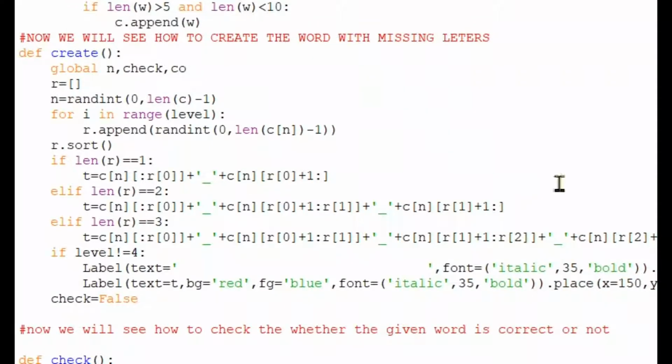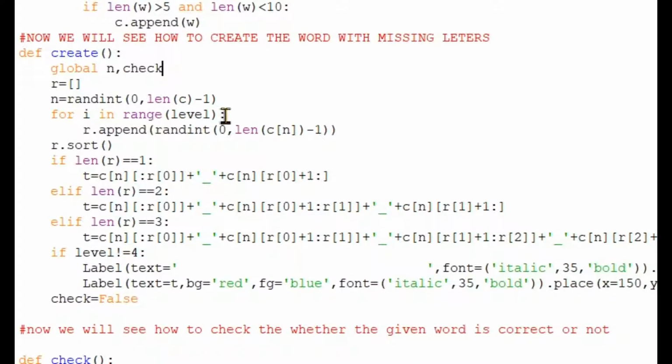how to splitting. And now here you can see def create, and here we have used global n check, and 0 is not required now. Global n uncheck, and then R will be empty. Here we use global n uncheck, which means we need to carry the check and n values into the next programming function. So we have used n uncheck as global. If we did not use anything, then it will take only this particular function. So we need to use global. If we use local, it will be used for this function only. Okay, and now here R is a local variable and n uncheck is a global variable.